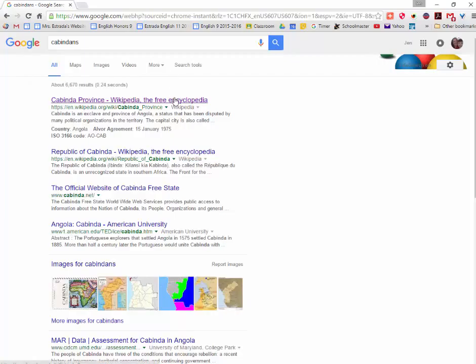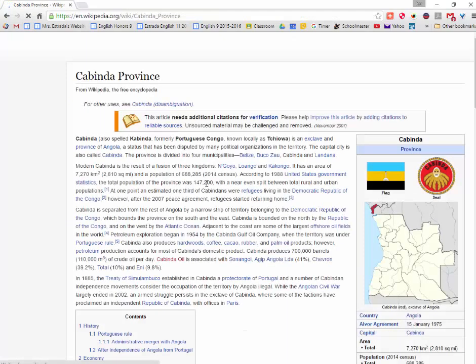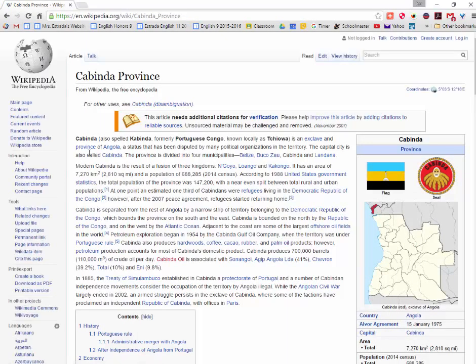So here we have the Cabinda province. I'm going to go ahead and open up this page. And you'll note, once again, this is Wikipedia. You cannot use Wikipedia as one of your sources, but Wikipedia is not a bad place to start. It is often written by people who are professionals, but there's still the chance that people haven't contributed content that's accurate. There's a chance that they haven't cited their sources like they should have. And you'll see that as we scroll down the page.